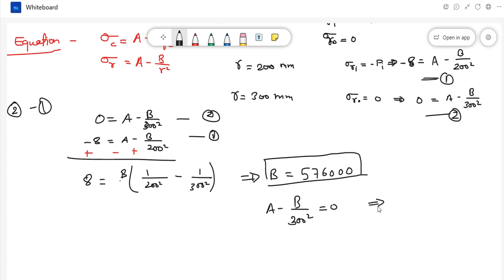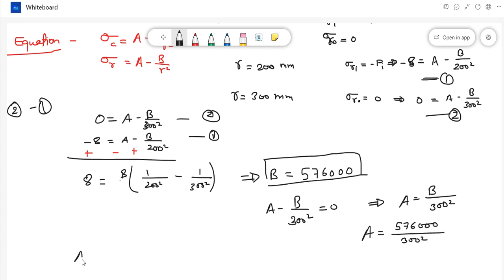So we can say A is equal to B by 300 square. So A is equal to, put B value, 576000 divided by 300 square.